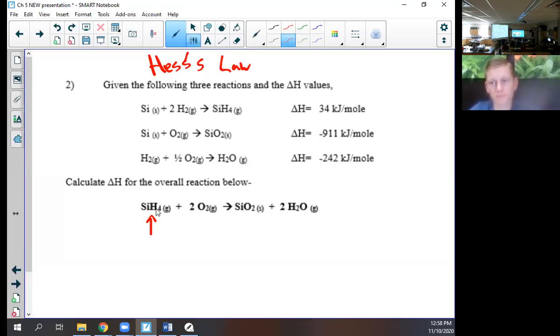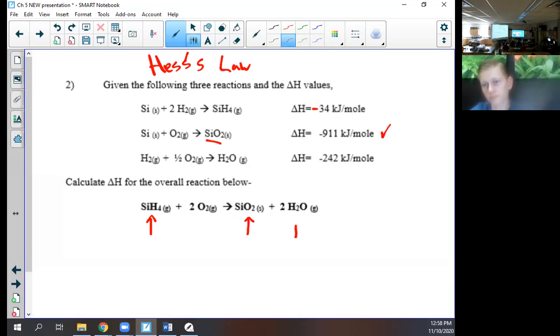SiH4 is on the left. Is it on the left here? No. So I need to reverse this. Do I need to change the coefficient? No. So I reverse the sign. That one looks good. I'm not going to worry about O2. I'm going to come over to SiO2. It is on the right. Is this on the right? Yes. Do I need to change its coefficient? No, I do not. So this is one that's just going to be normal.